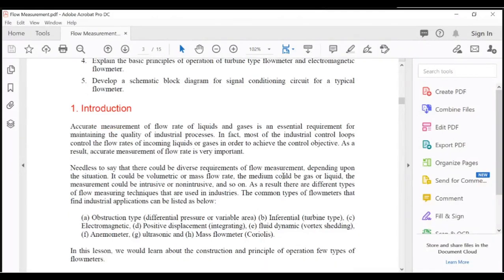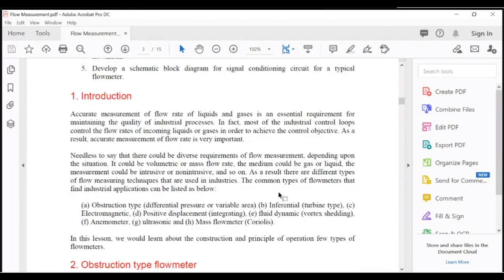So the common types of flow meters, means the instruments which measure the flow, depend upon their working principle and industrial application point of view. Obstruction type, in which differential pressure or variable area.